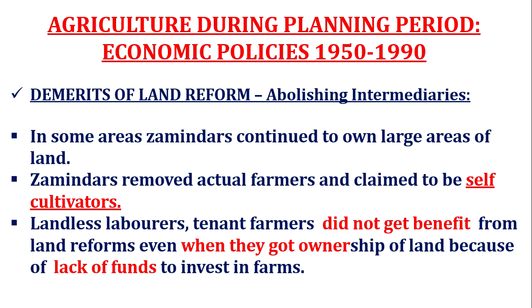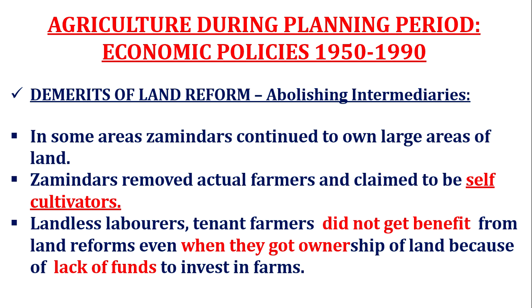And now the demerits. In some areas jamidars continued to own large areas of land. They used the loopholes in the legislation abolishing intermediaries. Jamidars removed actual farmers and claimed to be self-cultivators. As per the legislation, a self-cultivator must be the owner, so the jamidars proved in front of the law that they were the self-cultivators.